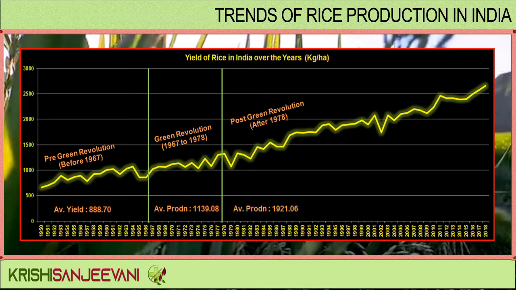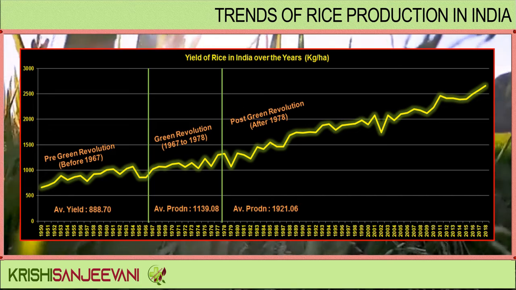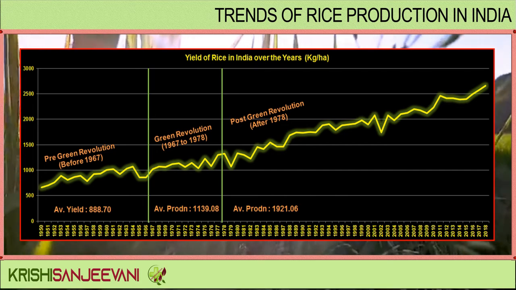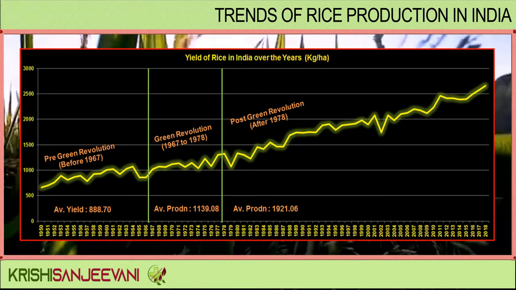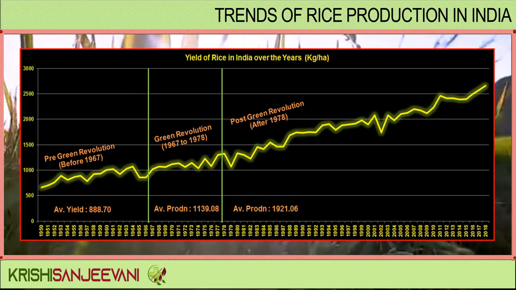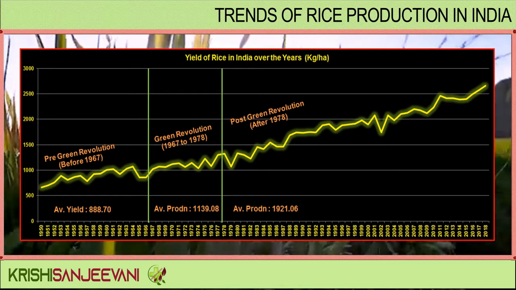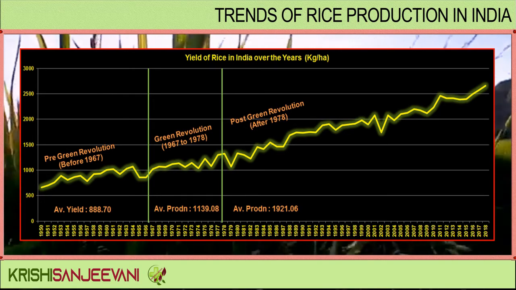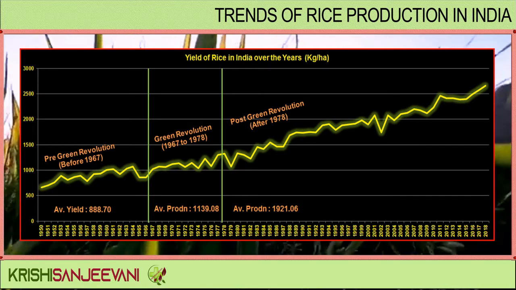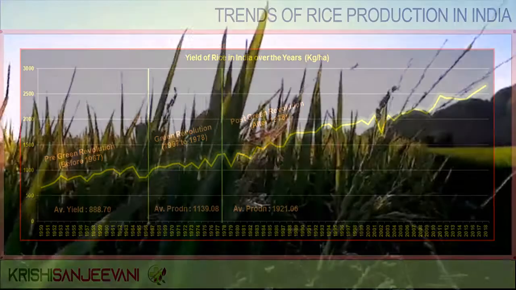Yield of rice in India over the years in kilogram per hectare. The average yield during the pre-Green Revolution era, that is before 1967, was 888.70 kilogram per hectare, which increased to 1139.08 during the Green Revolution period, that is 1967 to 1978, and marked 1921.06 kilogram per hectare in the post-Green Revolution period, that is after 1978. As mentioned earlier, this is primarily attributed to the scientific principles and high-yielding varieties adopted during the Green Revolution era.